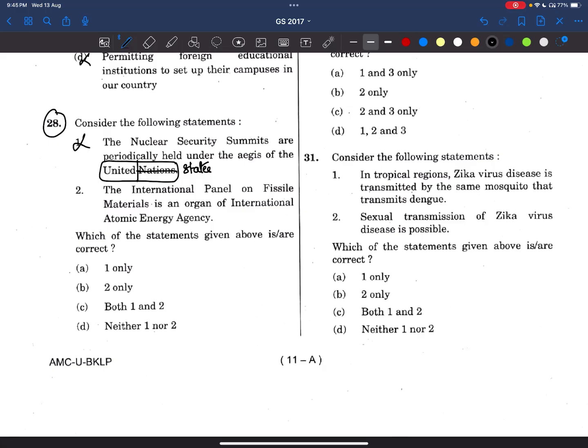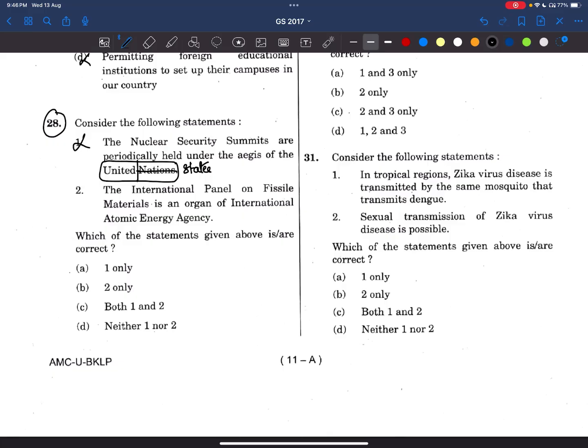I attempted 100 questions in 2024 and 96 questions in 2025. I'll make a separate video on how I was disqualified in those two attempts, even while getting comparatively good marks on the positive questions. But since my negative questions were more, I didn't qualify the prelims. I'll make a dedicated video on it also.